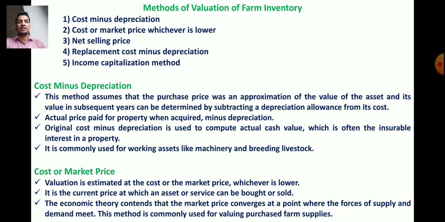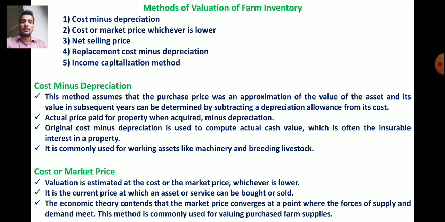Means according to this method, they assume that purchase price is an approximation or starting value of an asset, but when we consider the value of farm inventory at the end of the year, we have to subtract the depreciation, means value of wear and tear, from that purchase price. So this is the first method of valuation of farm inventory.